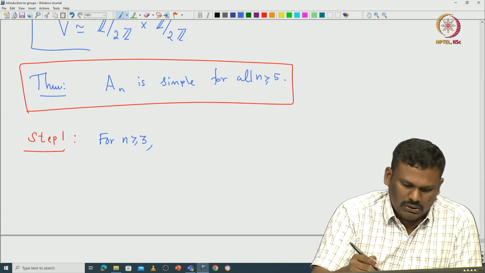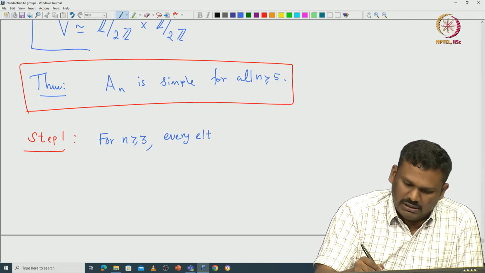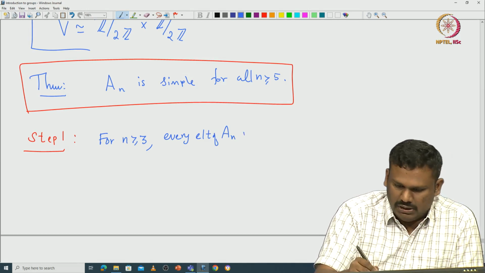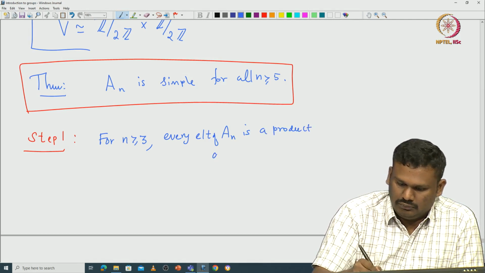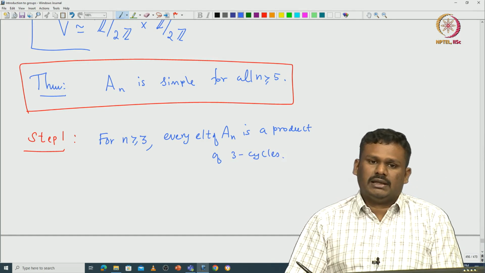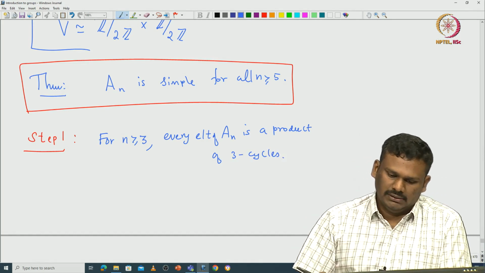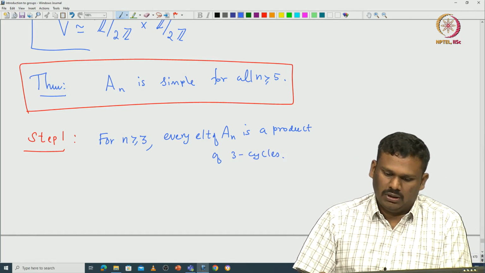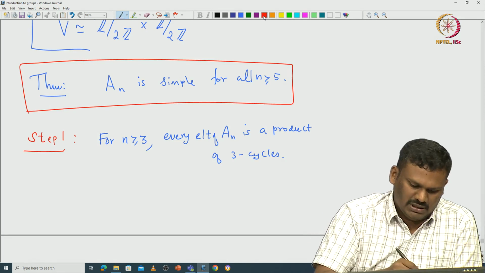All the 3-cycles lie in A_n, and you can prove that any element of A_n is a product of 3-cycles for n greater than or equal to 3. That is the first step.